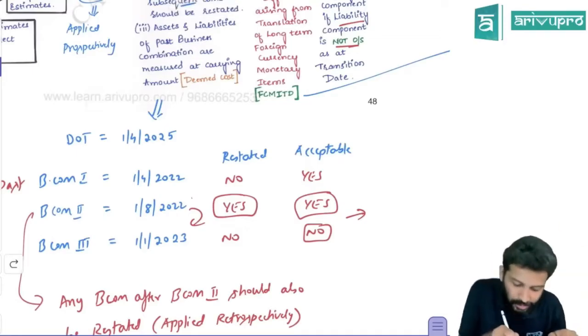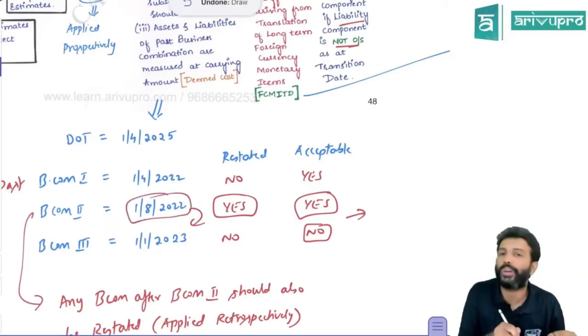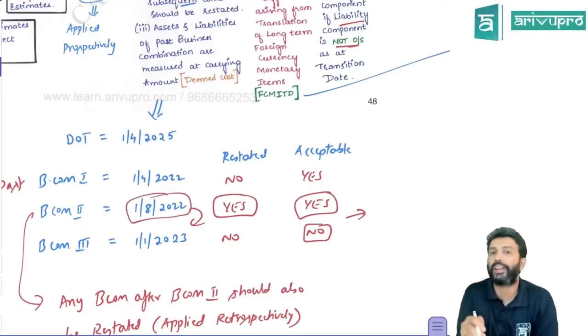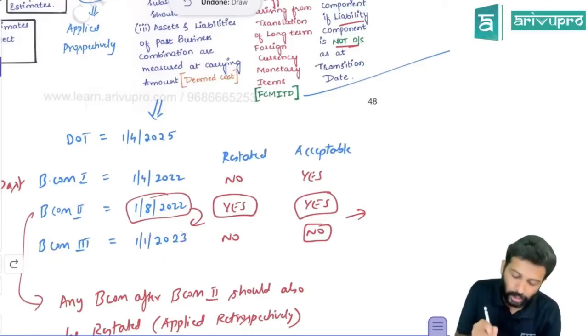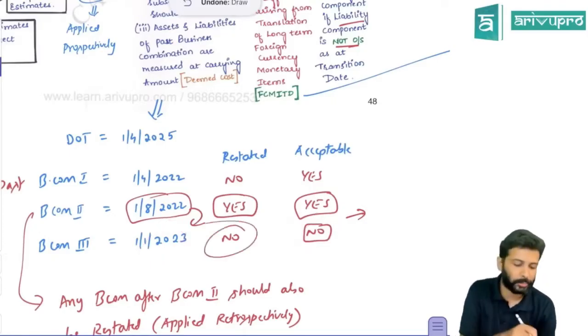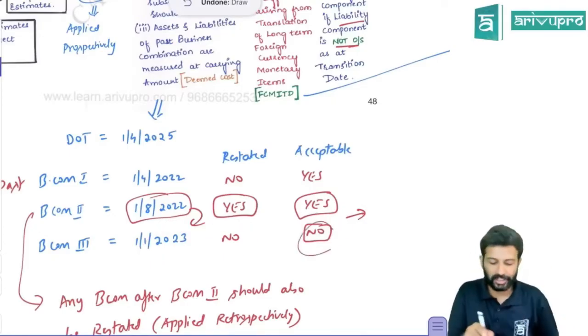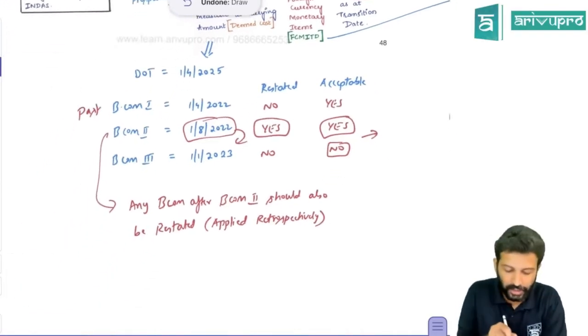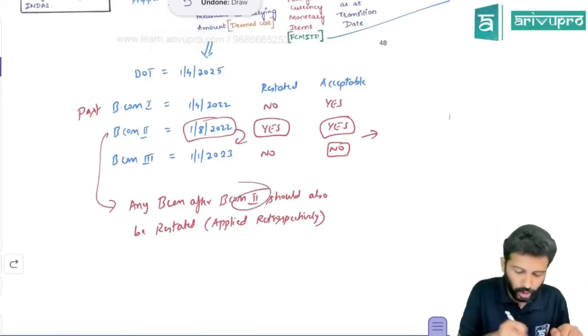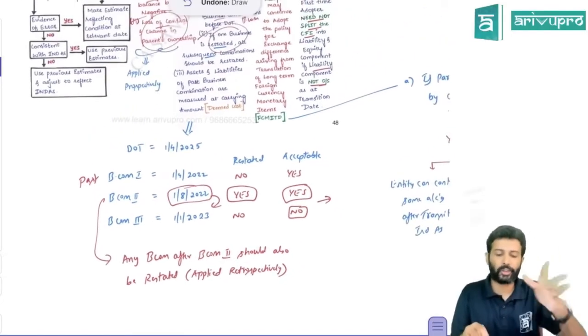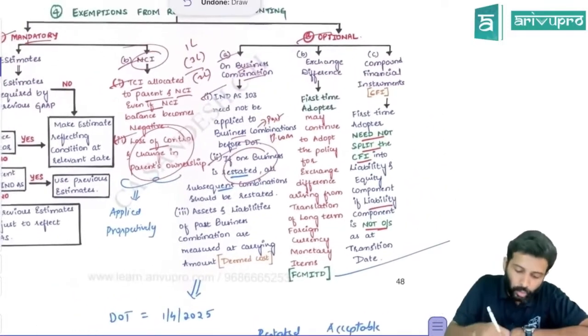No. Since you have chosen to restate the earlier business combination, the business combination which came later than that, which is this, also needs to be restated. So the shortcut method which the company wants to use will not be acceptable. That's what they mean by that. So any business combination in this example which has come after business combination 2 should also be restated, meaning applied retrospectively. That is what we have called out over here.